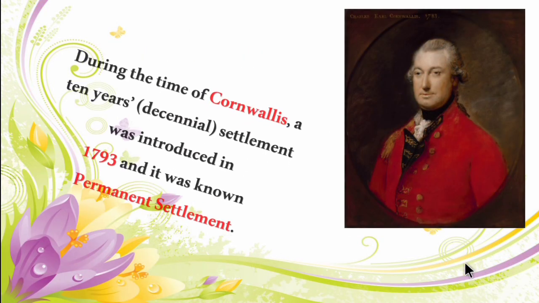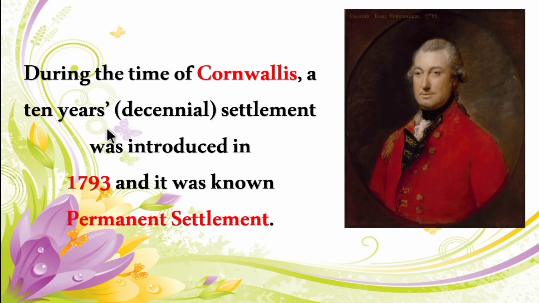Then, during the time of Cornwallis, a ten-year decennial settlement was introduced in 1793 and it was known as permanent settlement. That is, the tax could be paid once for ten years. It was introduced in 1793 by Lord Cornwallis.